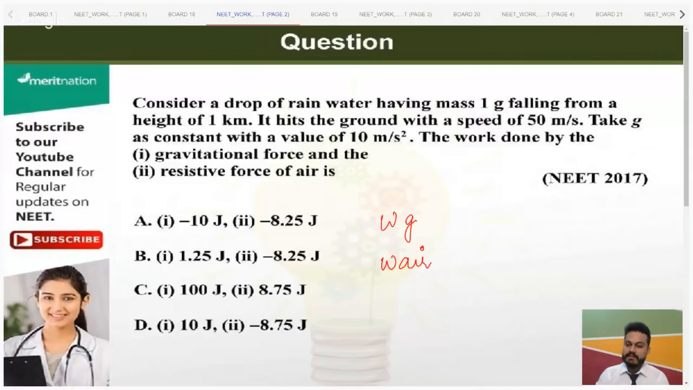D is correct. Okay. Nagma, how did you come up with an answer? Go ahead and tell me. So what will be the work done by gravity on this one? Okay, if you guys have not read the question, let's read it first.